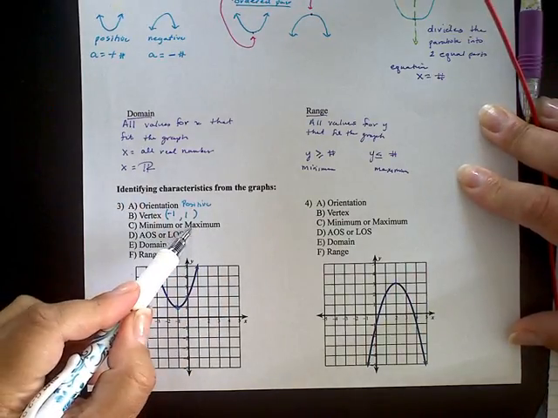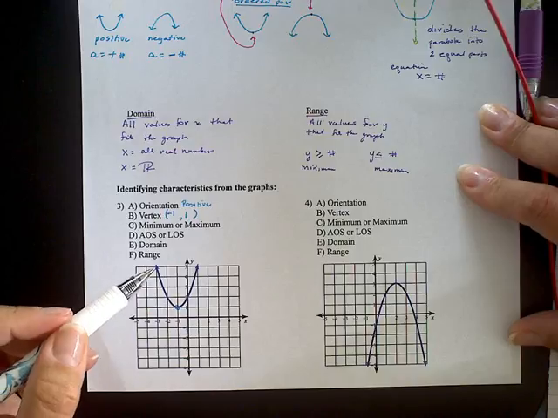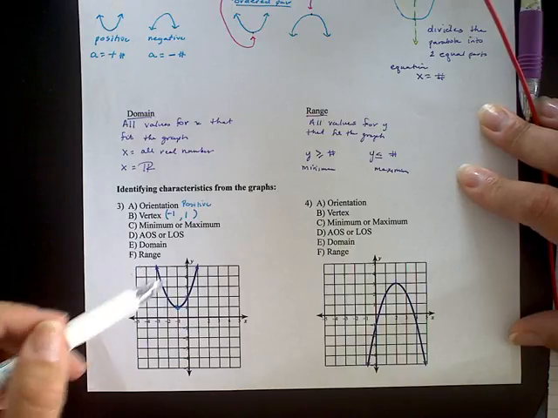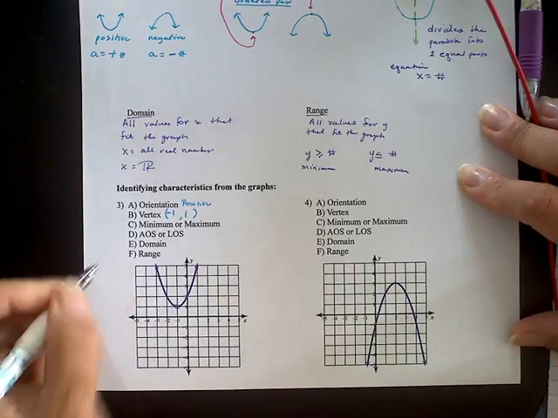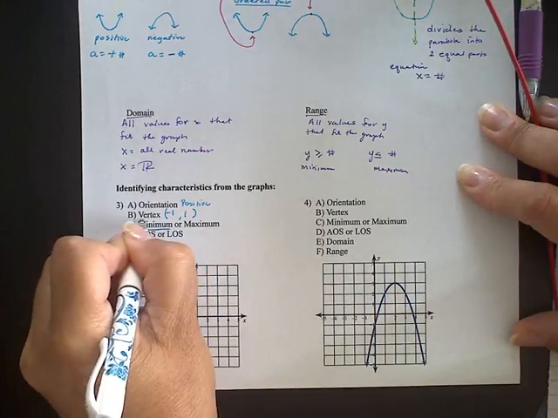Is there a minimum or a maximum? Is there a top or is there a bottom? There's a bottom. The bottom means it only can go this low. That's as low as it can go. So there is a minimum.